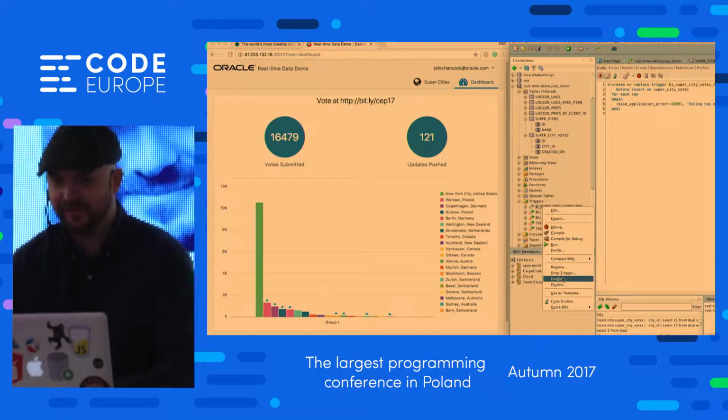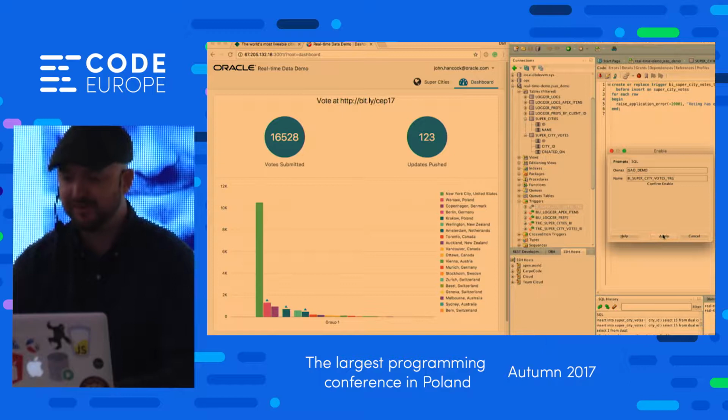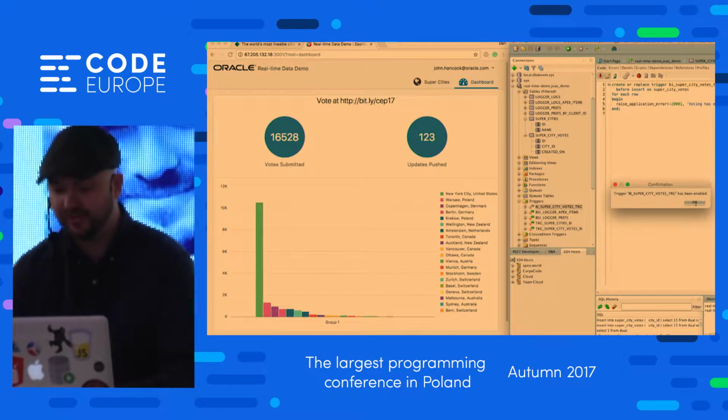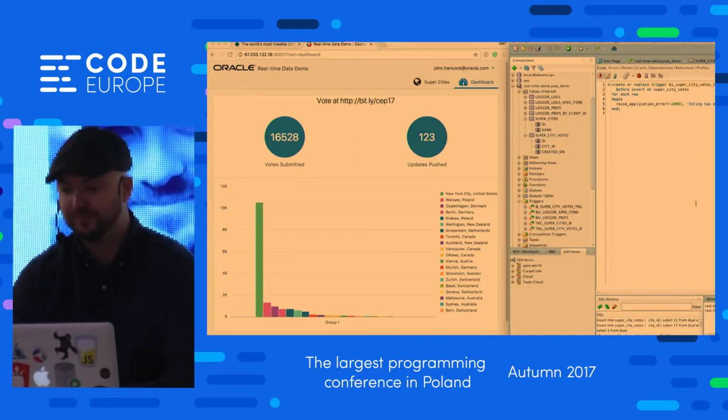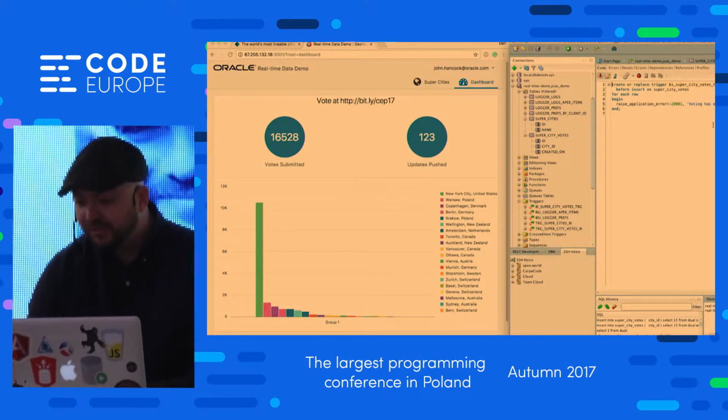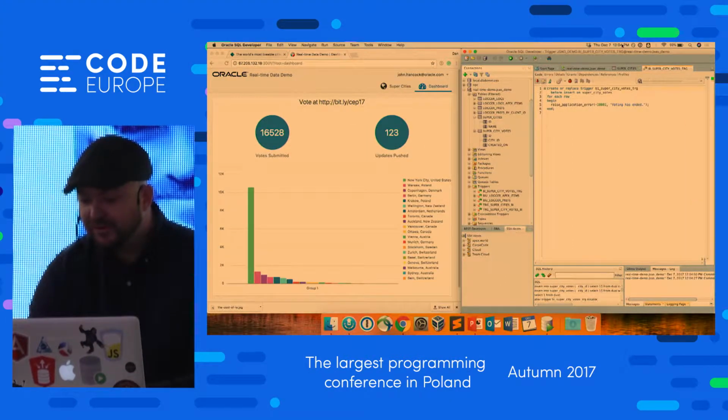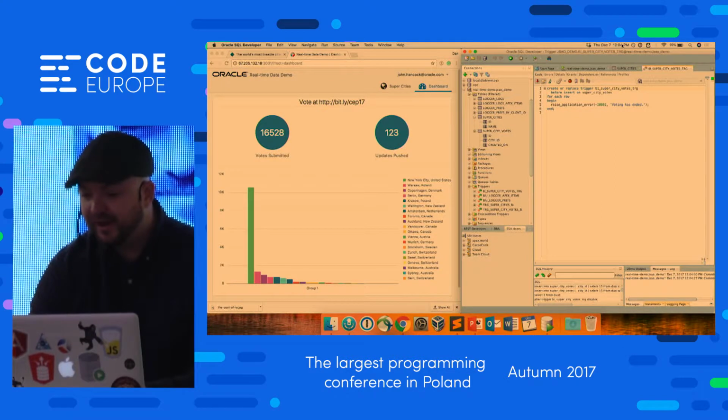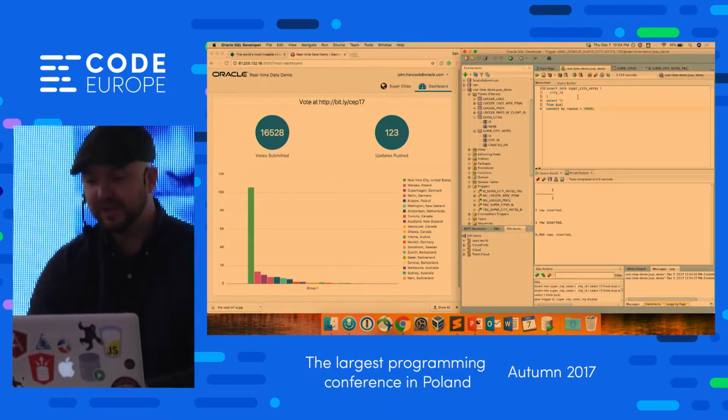Any SQL folks in here? Maybe a few. So what I'm going to do is insert into this table here, super city votes. I'm just going to insert into the city ID column, and what I'm going to do is select 15 from dual, which is a fake table, where rownum is less than, looks like I'll go with 10,000 for now. So I'm going to fire that off, just 1 row.